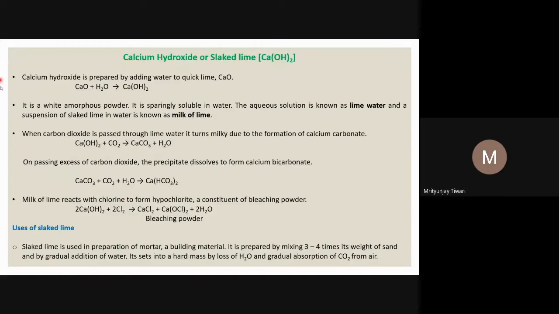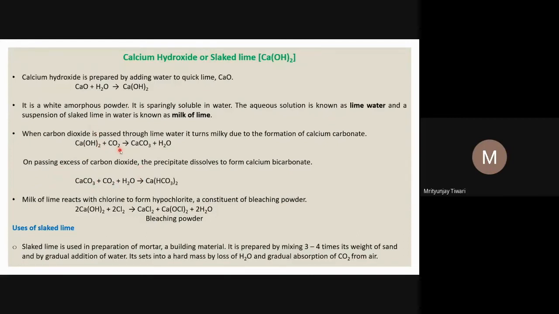In the lime water solution, which was transparent, once you pass CO2 you will see a white turbidity, and that white turbidity is due to the formation of calcium carbonate. This turns milky, and calcium carbonate forms along with water molecules. And on adding an excess amount of carbon dioxide, this is what we have to take care of.